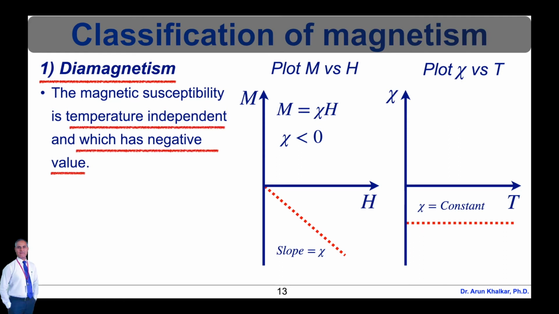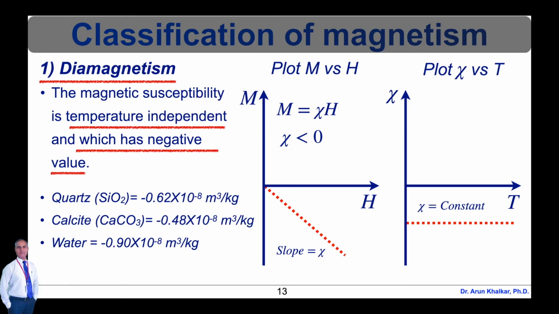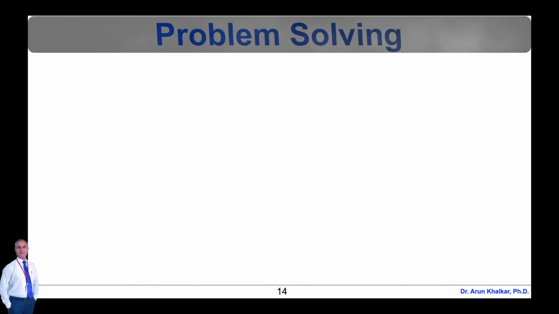Some well-known diamagnetic substances, in units of 10 raised to minus 8 meter cube per kilogram, include quartz, that is SiO2, which has the value minus 0.62, calcite CaCO3 has minus 0.48, and for water it's minus 0.90. So this is the comparison of magnetization and magnetic field and the magnetic susceptibility with the temperature, which are shown in both these graphs. Now let's see one problem which is based on diamagnetism.